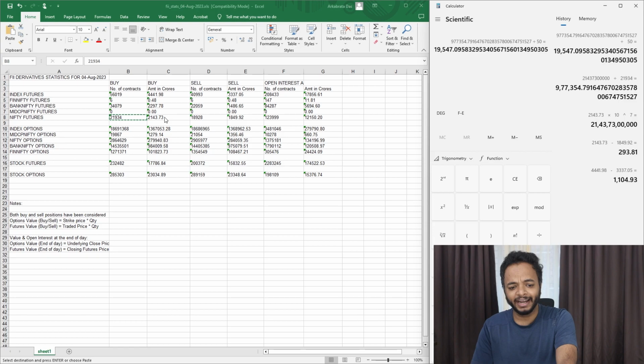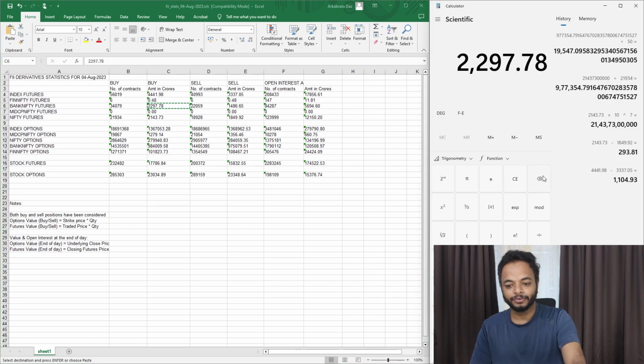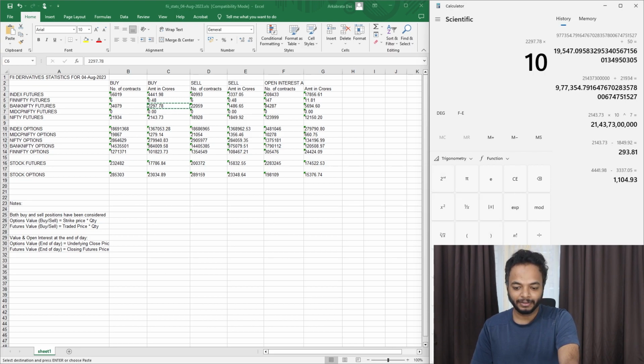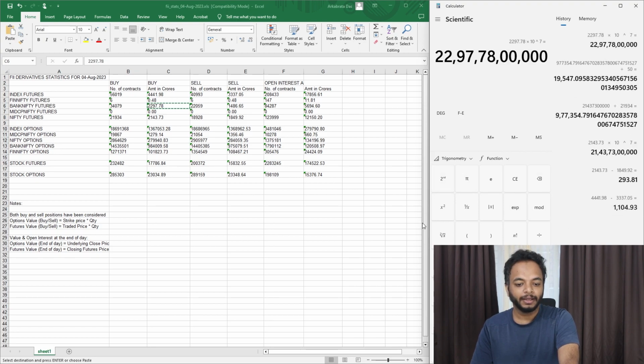Okay, and similarly you can come and get hold of Bank Nifty as well. So in Bank Nifty, let's do the similar thing. So Control C, Control V. So this is something which you won't be getting anywhere. So let's multiply with 10 to the power 7. Okay, and now we'll divide it by the number of contracts traded.